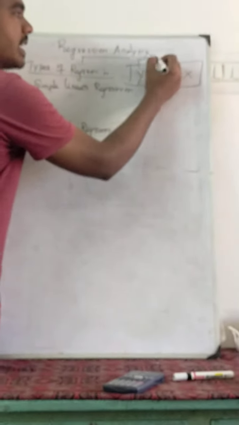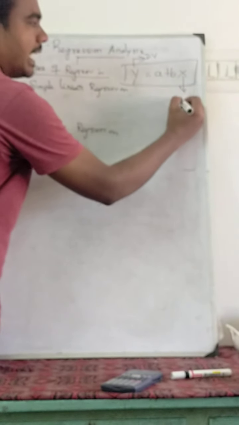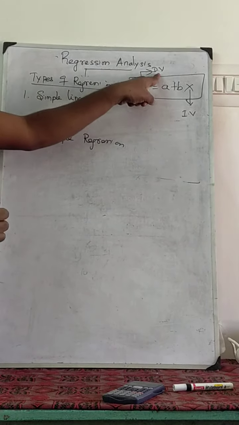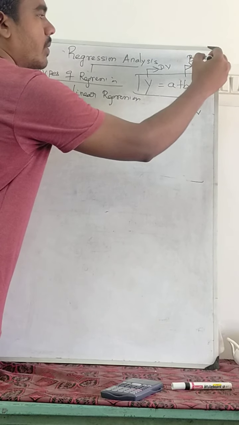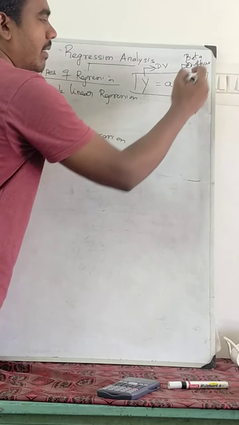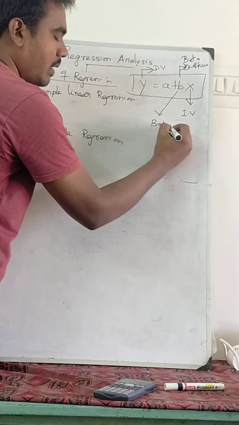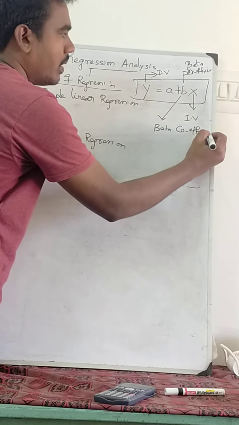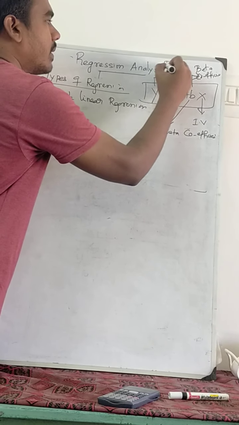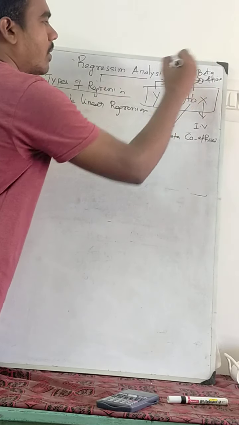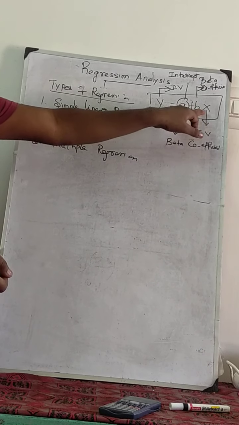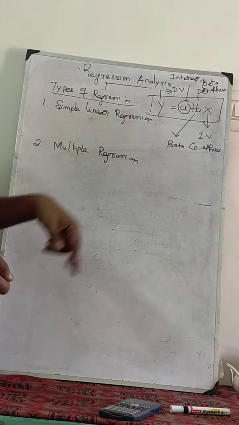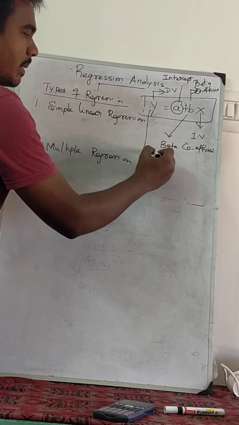In this equation, y is the dependent variable, x is the independent variable. b is the beta coefficient, the slope. a is the intercept, otherwise known as the constant. So y is the dependent variable, a is the intercept, plus bx, the beta coefficient of the x variable. The same example can be applied here.